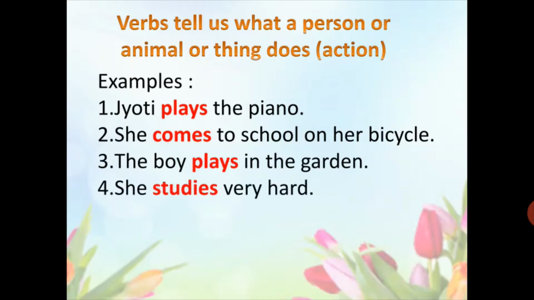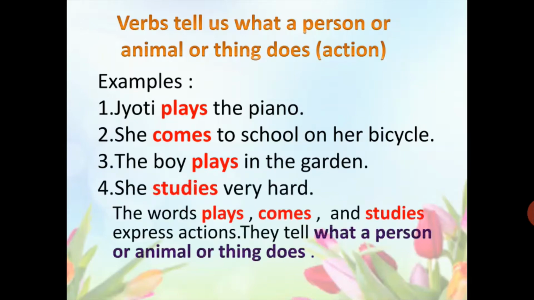She studies very hard. Now in these sentences, the words comes, plays and studies are the action words. And these actions are done by nouns or pronouns. So, verbs tell us about the actions done by a person, animal or things.